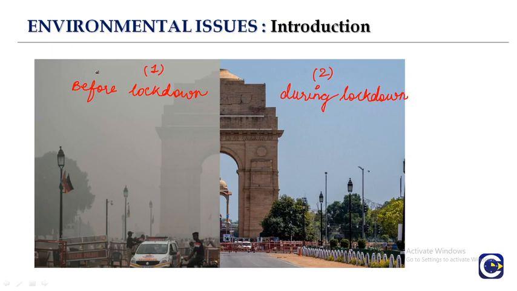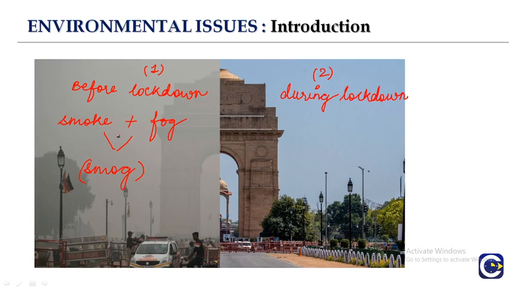So why in the first image is everything looking so blurred? Here we see our India Gate is looking blurred on the left hand side and clear on the right hand side, because of the major pollutants which are making this picture blur. If we talk about the smoke and the fog which makes up the smog, that is actually causing this picture to be blurry. So this is all about the smoke and the fog, and these are the pollution. Because of the pollution it is happening.